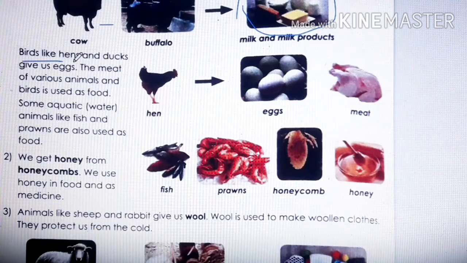Birds like hens and ducks give us eggs. So just see what they give us, eggs. So they provide us food, isn't it?